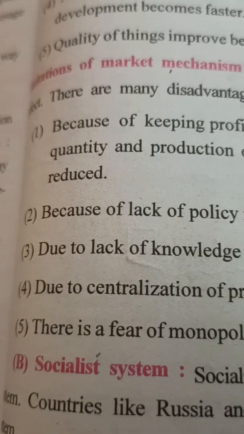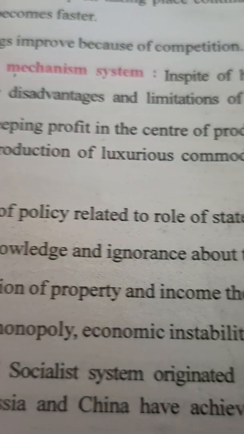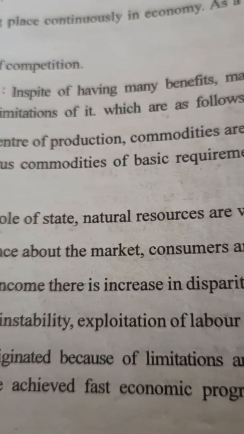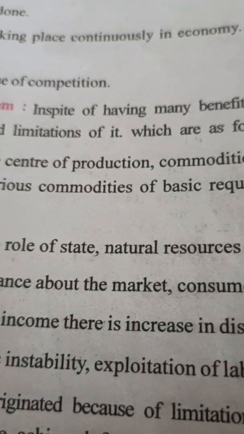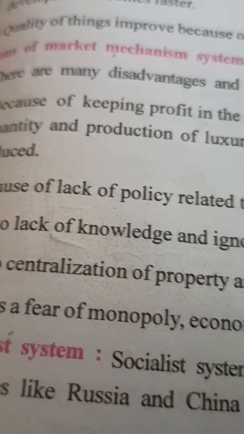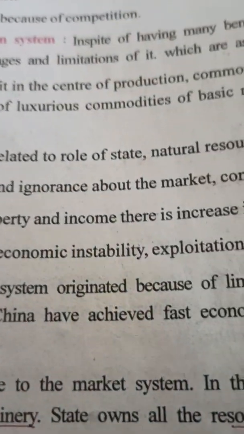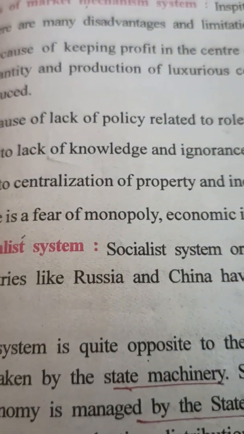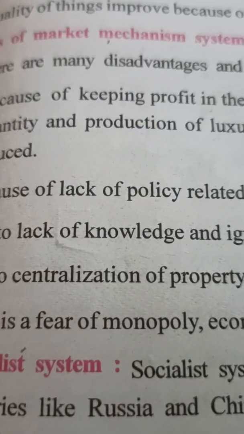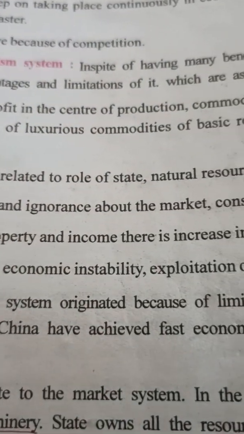Now it is also having the limitations of the market mechanism. In spite of having these benefits, market system is not perfect because here they also have some limitations which we will see one by one. Because of keeping in mind the profit as a center, commodities are produced in more quantity. Production of luxurious commodities is increased and the basic requirement is neglected.